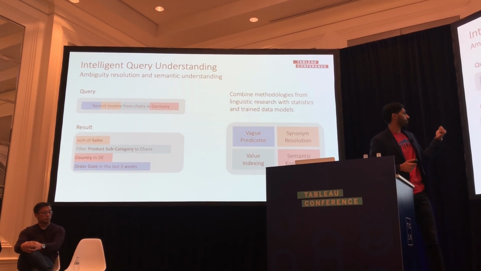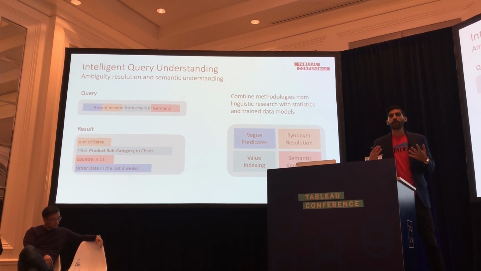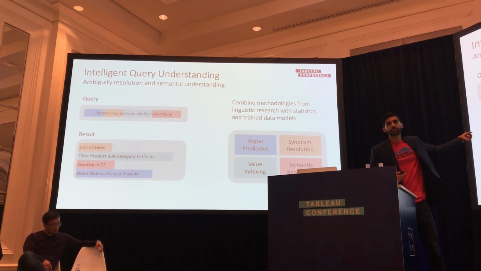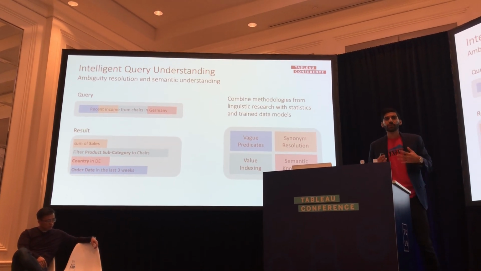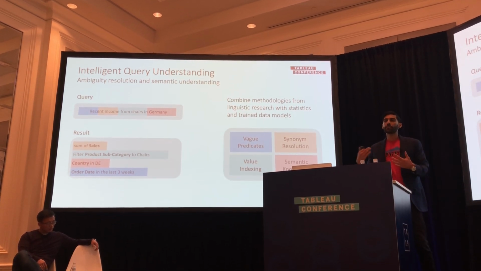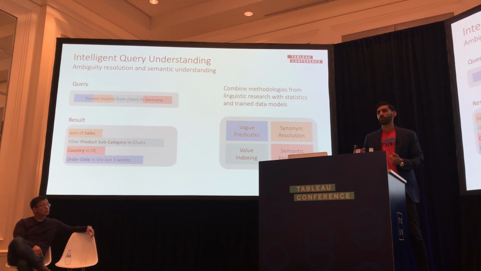Now let's move to income. Income might be a way that we talk about sales, but in this example, sales is actually the field in our data source. So you can add synonyms directly into the data source so that you can interact with your data in a way that's more conversational or natural for you.